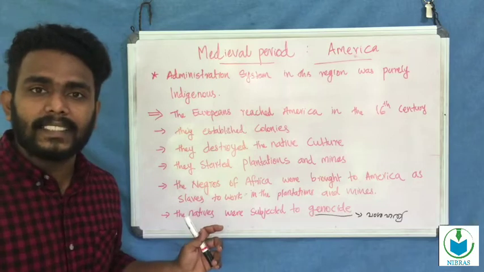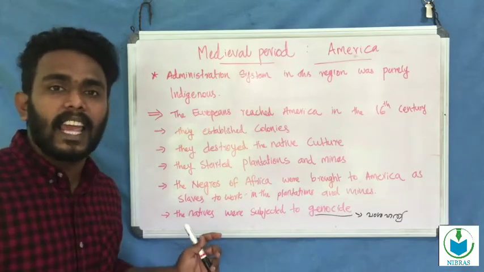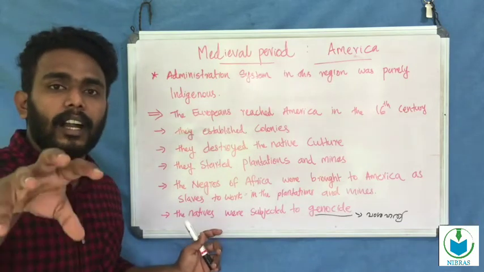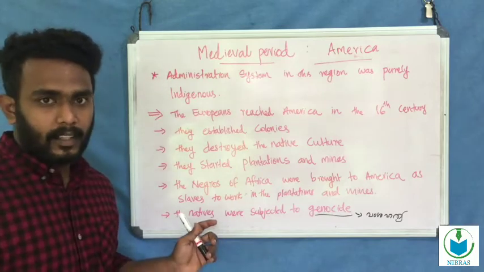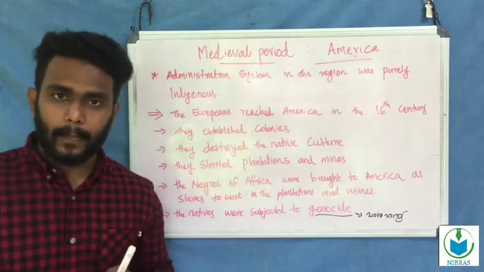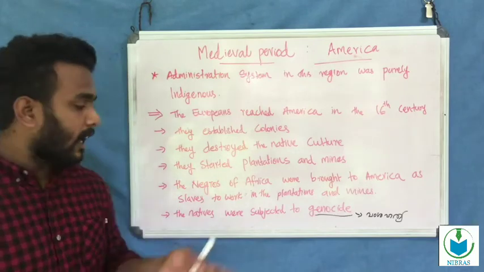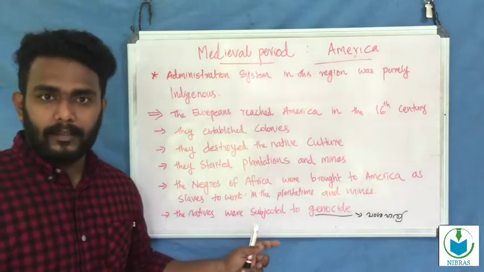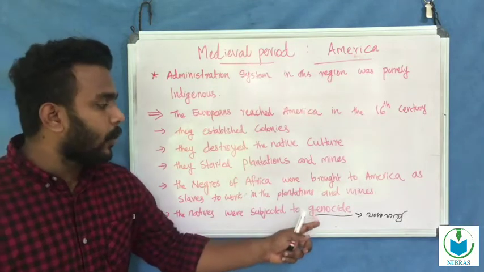The Negroes were slaves under the Europeans, so they had to work in the plantations and mines. And the native people were subjected to genocide.